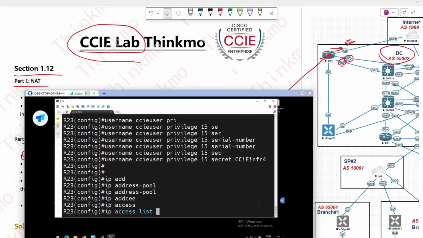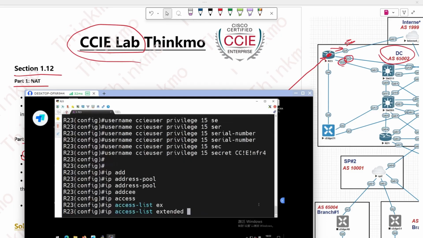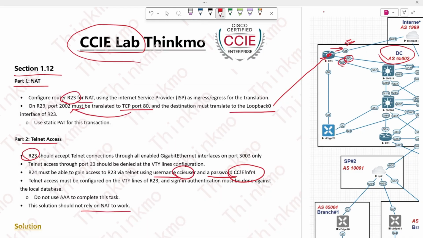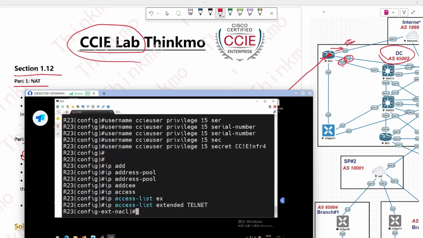When writing this access control list, we need to write what's called an extended one. A basic access control list can't achieve what we need, so we have to write an extended one, and name it as required. As required, the name is net as specified. What exactly do we refuse to accept? We're supposed to deny port 23, only allow this port, right? So we need to first deny port 23. Write a deny here.